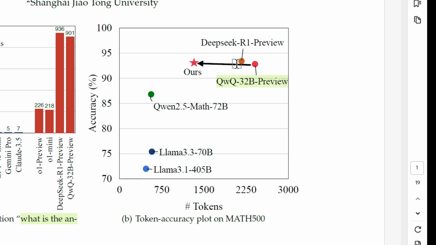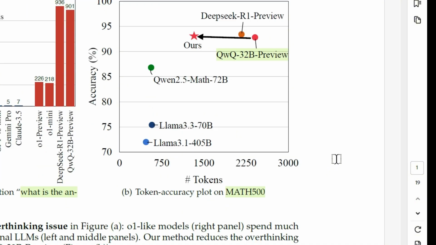But for the discussion's sake, we can say that for the same accuracy, the method described in the paper is able to reduce the number of tokens required from 2400 to 1500. And this is for the Math 500 dataset, which is a very tough dataset for the LLMs to solve.